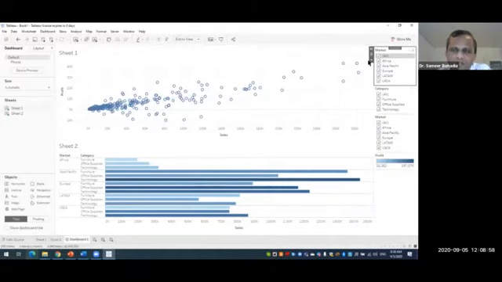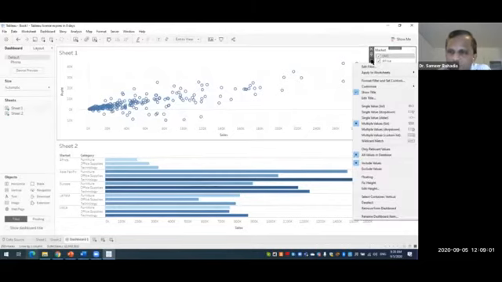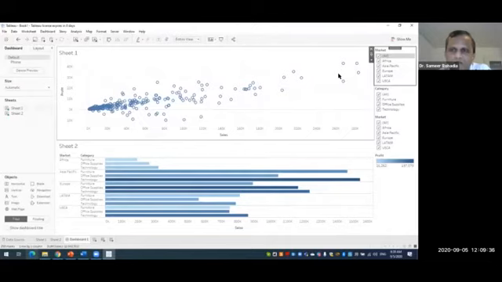Again, I'm showing you: I click on more options in the first market filter, then I go to apply to worksheet and select the first one. Here you also have the option of selected worksheet. So if you want this effect only on some sheets, say we have 5 sheets in the dashboard and we want the market filter to affect only 2, then we can go for selected worksheet. But in our case, we have to select the first one, that is all using related data source. So that is done.